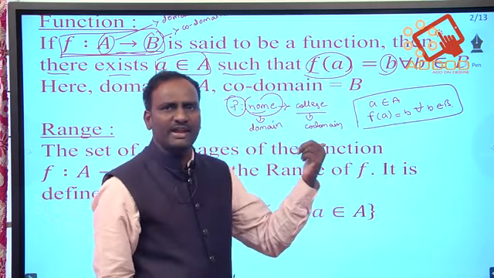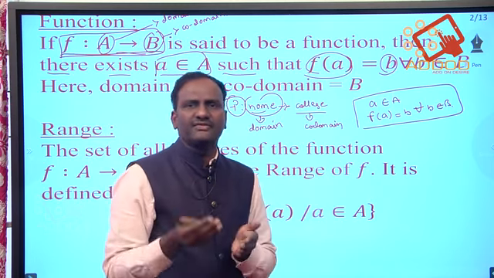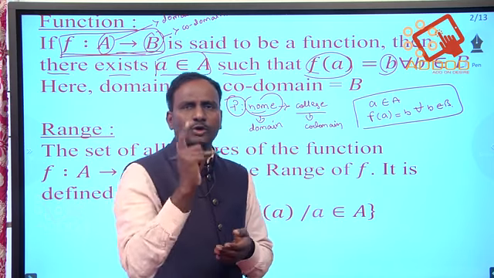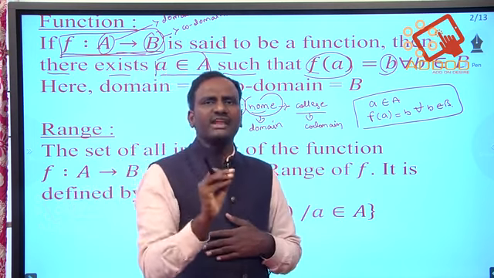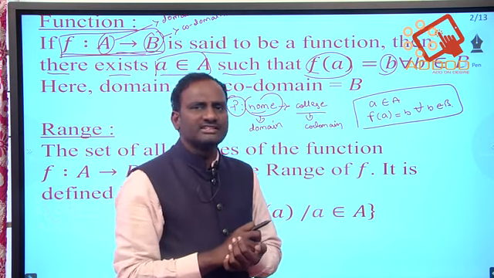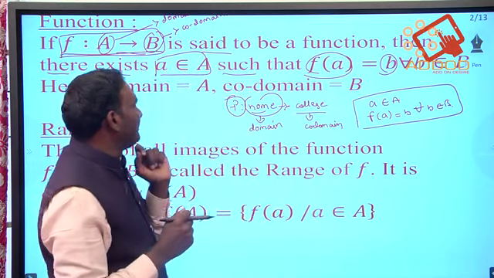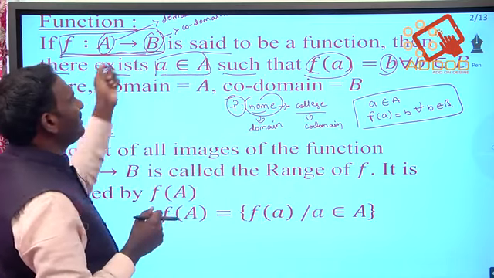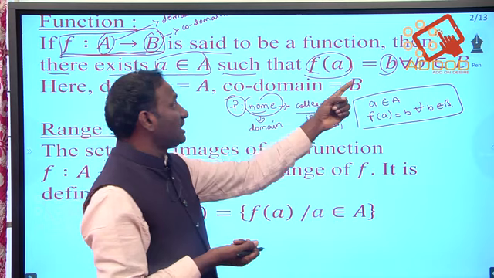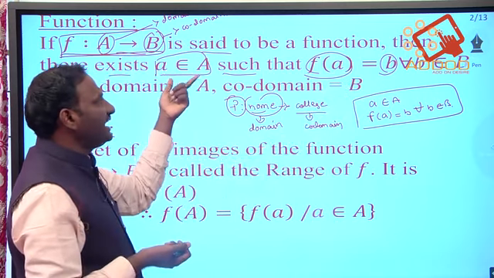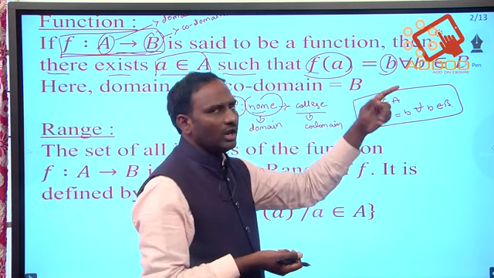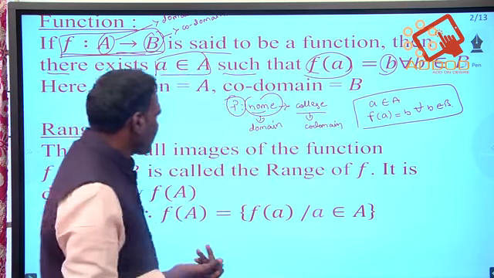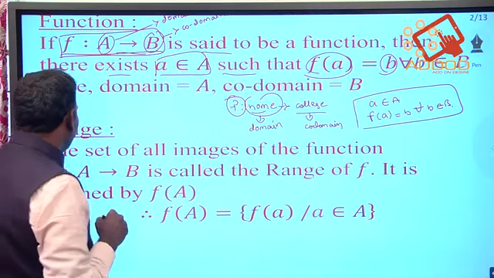Clear? Once more I will explain. To get the definition of the function, we need two places: one is the domain and the other is the codomain. Domain is the starting place, codomain is the reaching place. In the mathematical definition, f is a mapping from A to B is said to be a function if there exists an element a belongs to A such that f of a is equal to b for all b belongs to B. That is the definition of the function.